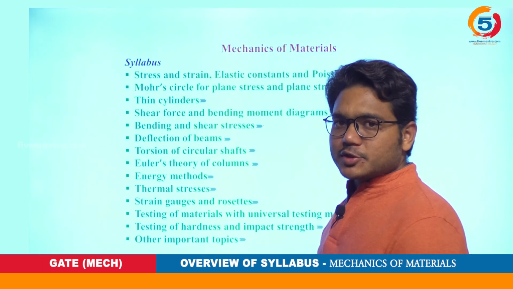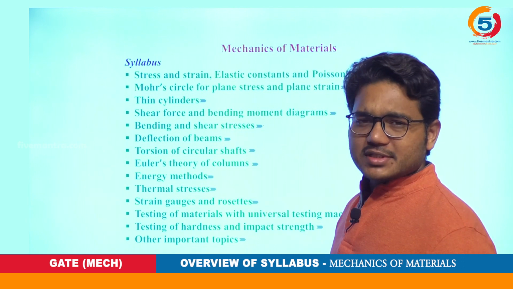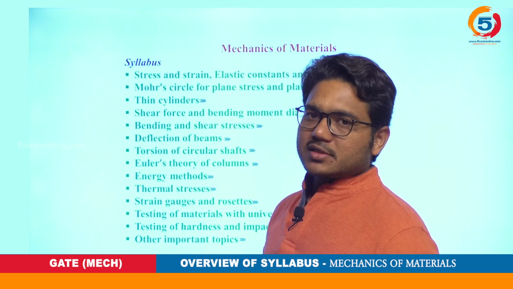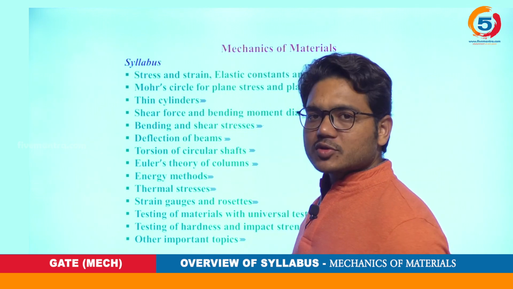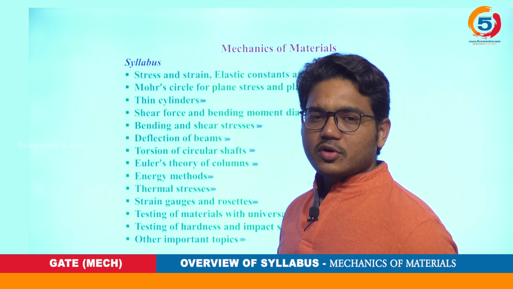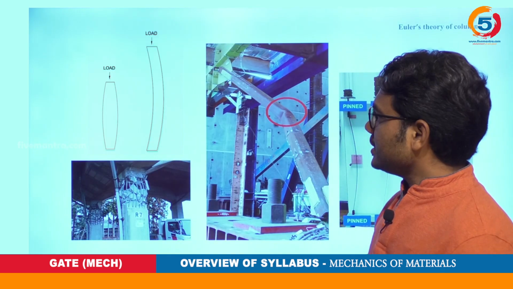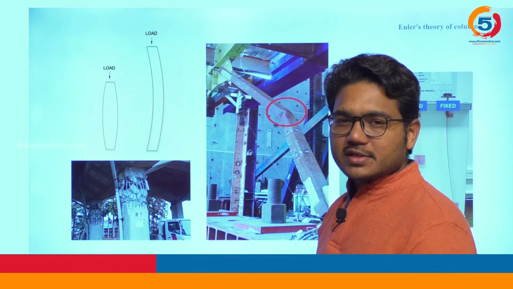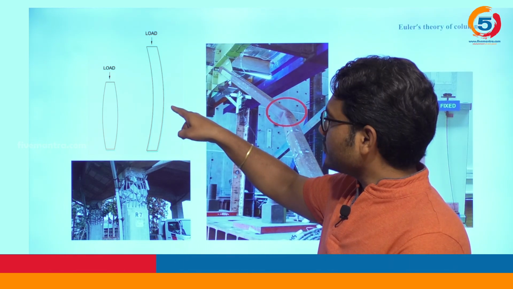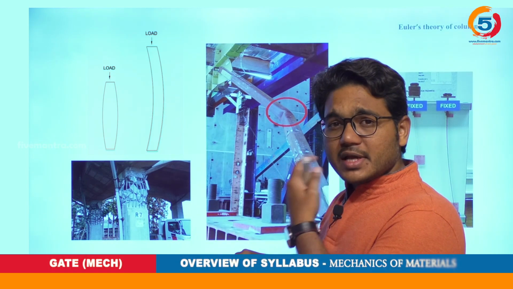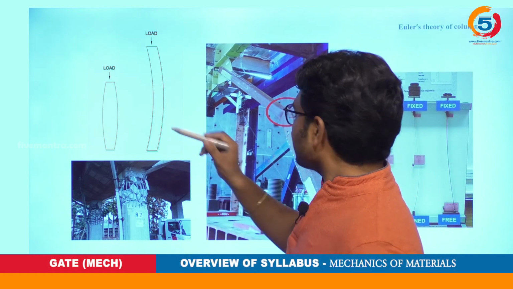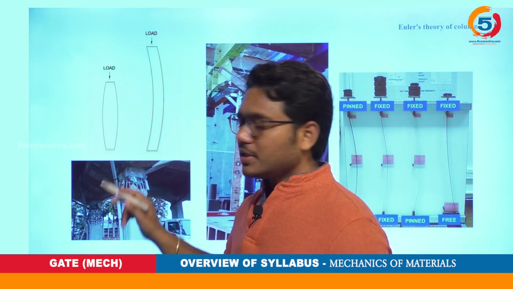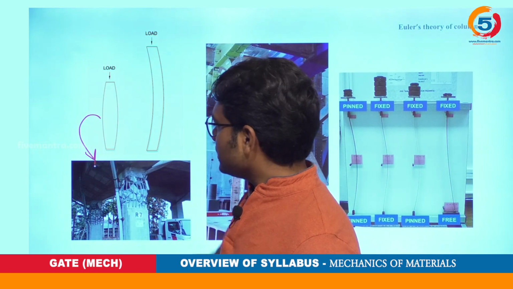Our next topic is Euler's theory of columns. We will study this topic in terms of columns and struts. So what are columns basically? The columns could be long columns or short columns. You can observe here this picture shows one short column and one long column. It is obvious that upon loading both deform in different ways. This deformation leads to this type of failure.